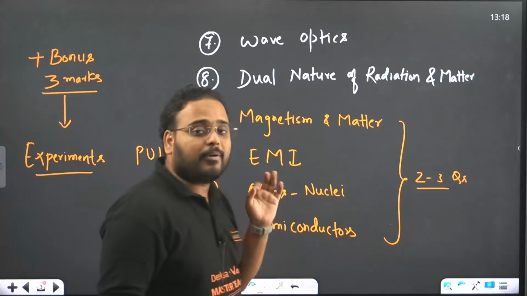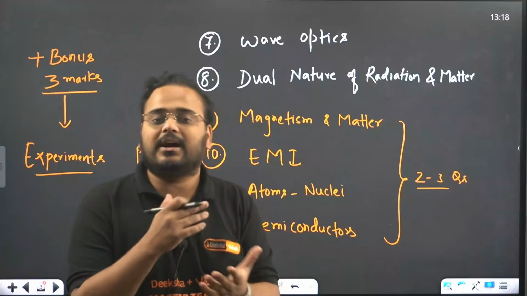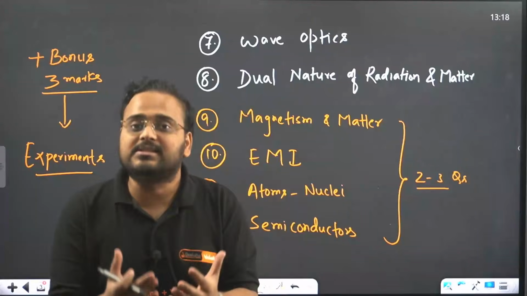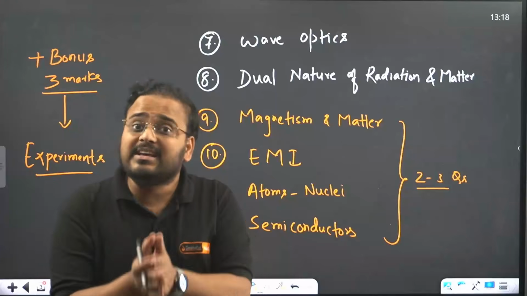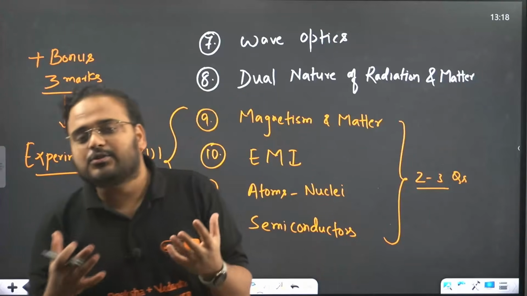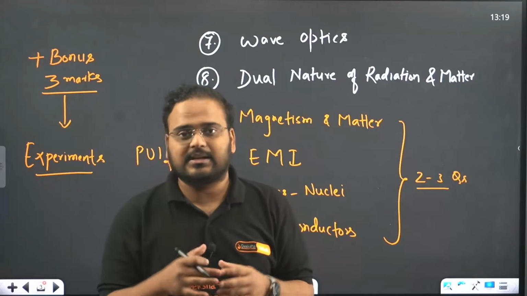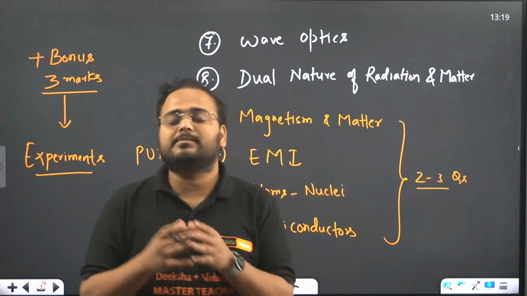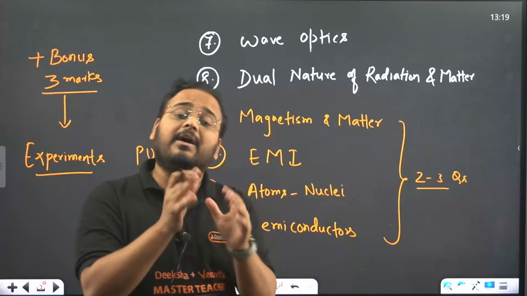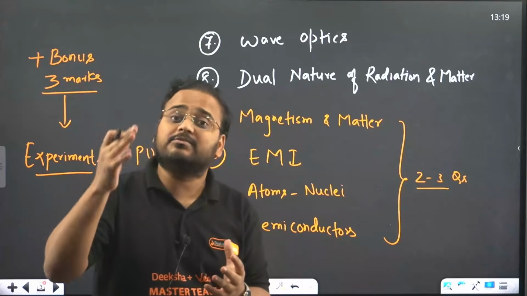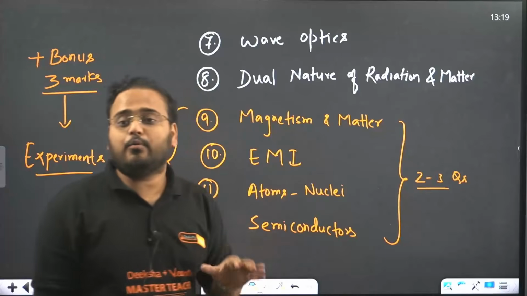Apart from that, PU1 chapters are relatively easier, and at least 60 to 70% of the questions from PU1 are in the easier category. Remember, even Soumik sir has told you that we can expect 25 questions to be on the easier side in CET 2026. How can we say that? By looking at previous year papers and our experience of solving the PYQs, at least 25 out of 60 questions will be in the easier category, and PU1 has a big role to play there. So these 4 chapters of PU1 in physics cannot be ignored.